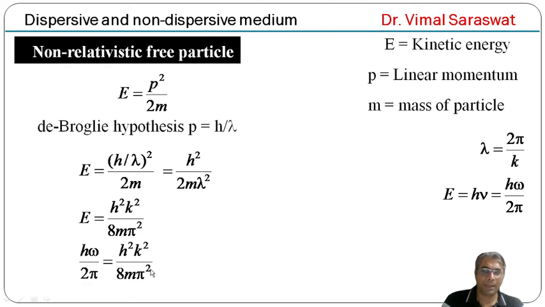So pi and pi will be cancelled out, so here we have only 1 pi. So 2 and 8 will be cancelled out, so here we get 4, and h and 1h will be cancelled out. So omega equals h k square upon 4m pi. So this will be the value of omega.